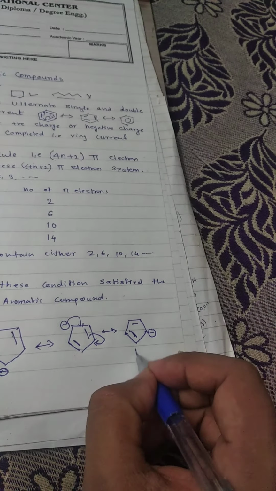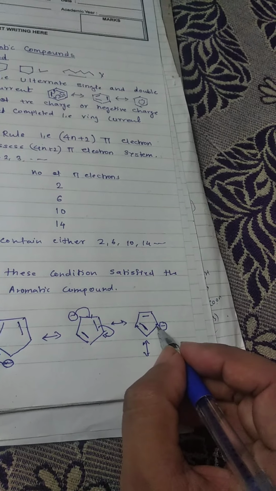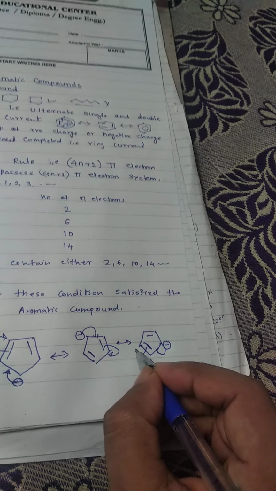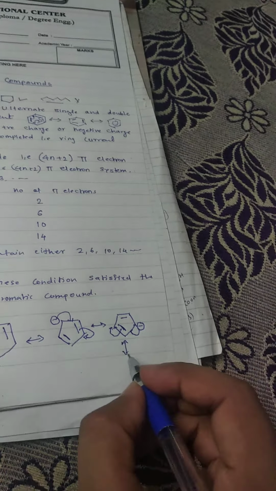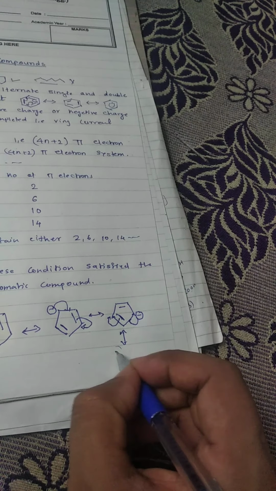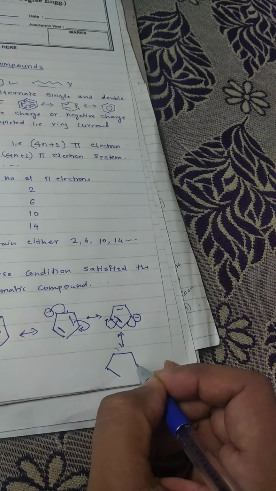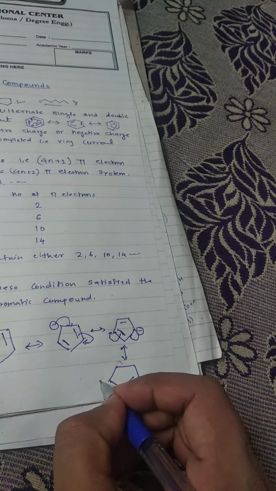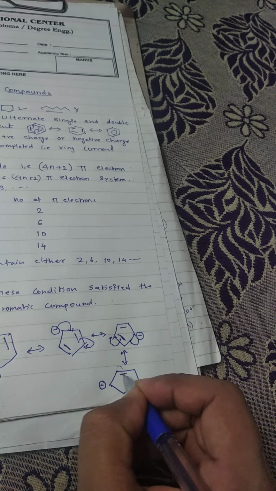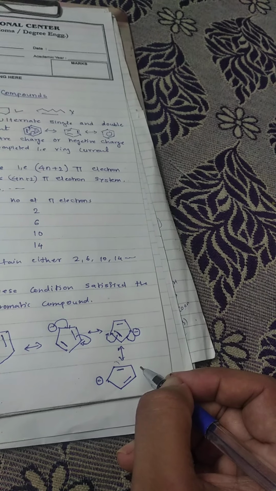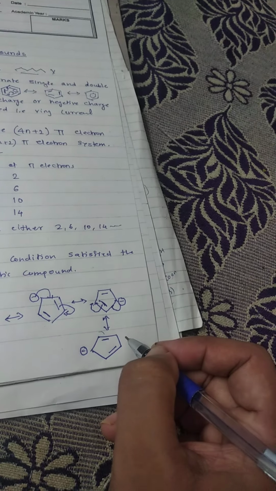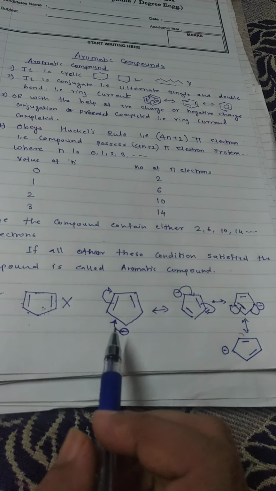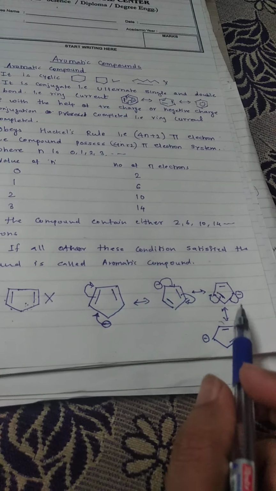Okay, then another conjugation. Now this bond is shifted here, and it will form a negative charge. So see, now a pi bond is formed here, then the negative charge is here, this bond is here. Okay, so in this way, this negative charge is circulated throughout this ring.